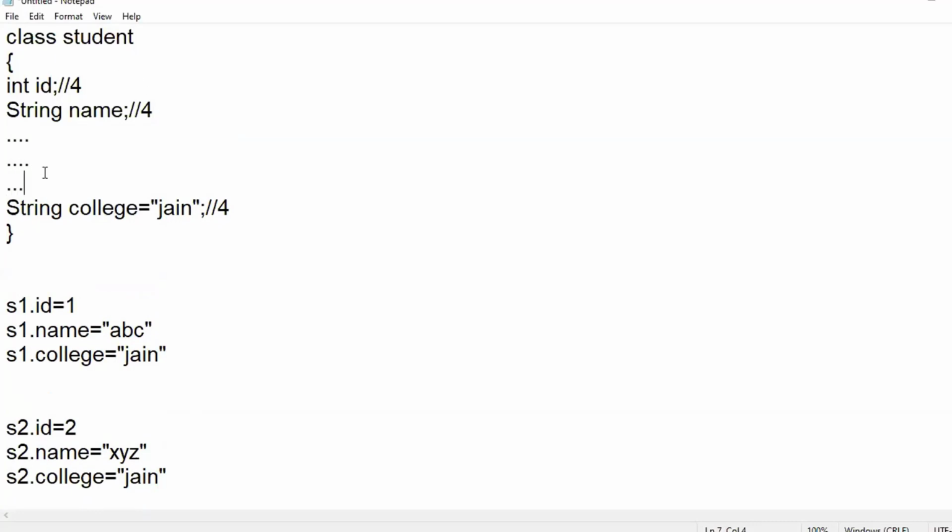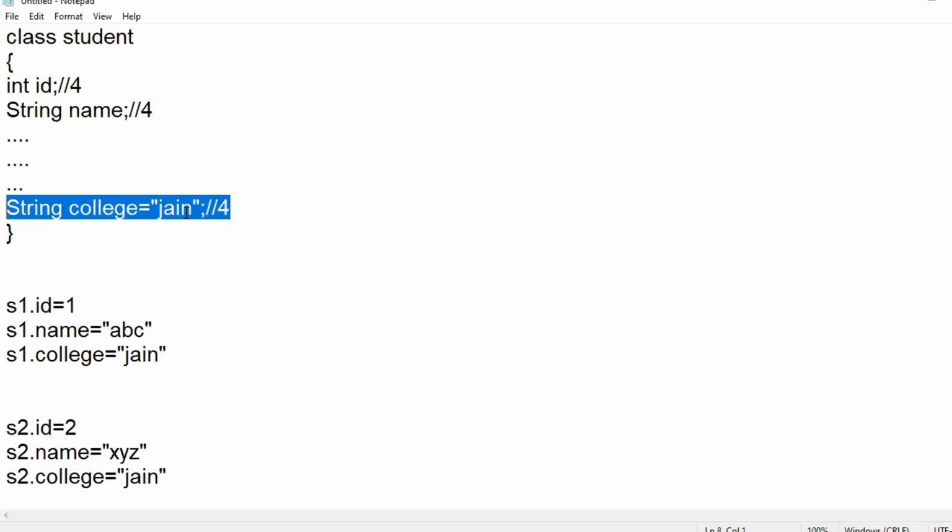So whatever the number of instance variables you have, this 4 bytes will be extra itself. Its value is not changing, but every time you create an object, you are allocating 4 bytes for that. Understanding?